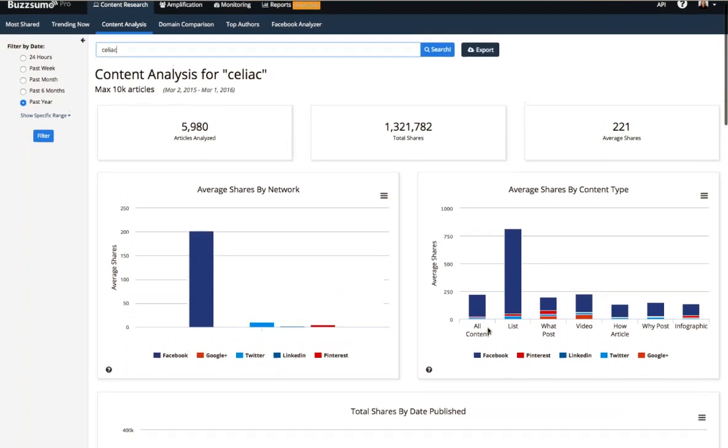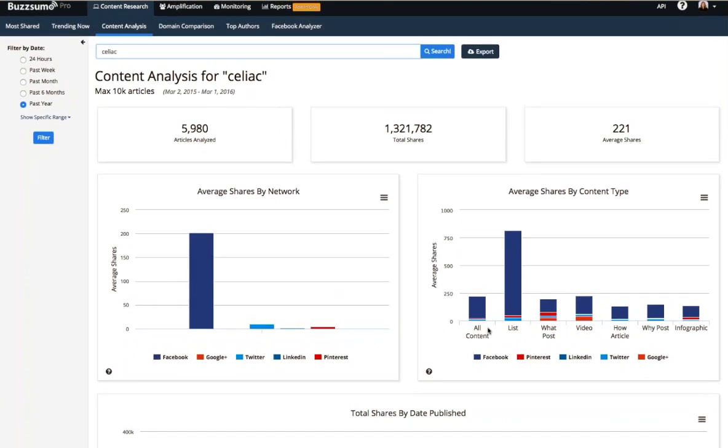Now, the other thing that these reports show you are the preferred content formats for your topic. So all content is represented here, and then there are 6 types of content that we examine separately. List posts, we identify because they have a numeral as the first word in the headline. Videos and infographics, we identify because they have the word video or infographic in the title or the URL. What posts, how articles, and why posts, we're identifying because they have the words what, how, or why as the first word in the headline.